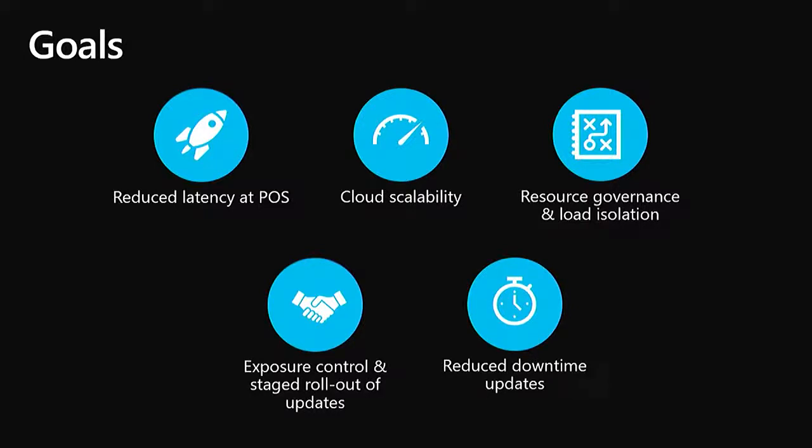What we realized with this infrastructure and with this architecture was that we had a number of specific goals we wanted to be able to meet with advancements and new investments in this infrastructure. So we identified these key 5 goals, mostly focused on scalability, but also to some extent focused on serviceability. So from scalability, we wanted to be able to provide low latency at point of sale. So no matter how much we improved the response time on the server, and no matter how much we improved the client-side code, there's still this network in the middle. And then the farther away the stores are from our data center, the slower the overall experience is going to be. So we wanted to be able to address that situation head on.